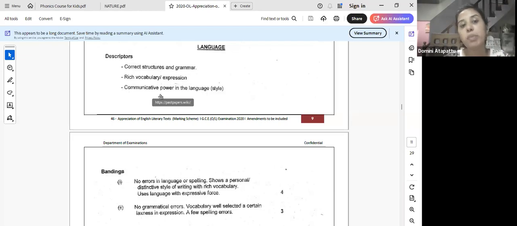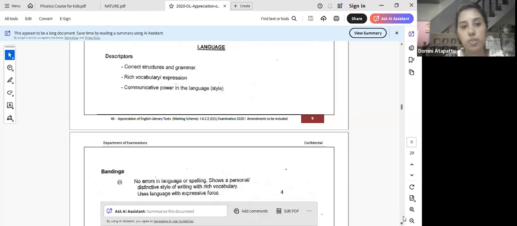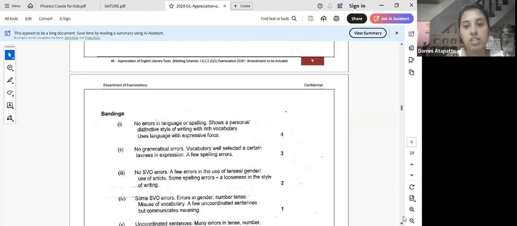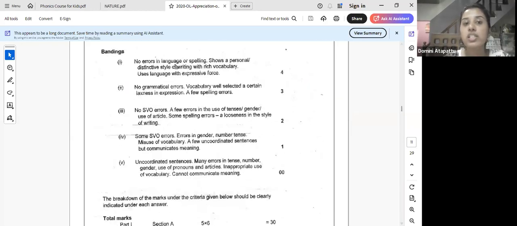Then communicative power in the language, that is your writing style. These are what's expected. Okay, this is how your marks are given. No errors in language or spelling. Shows a personal distinct writing style, rich with vocabulary, uses language with expressive force. So if your language is perfect without any issues, then you get 4. No grammar errors. Vocabulary well selected, a certain laxness in expression, a few spelling errors. If a spelling mistake or two but no grammar errors, okay, then you get 3.